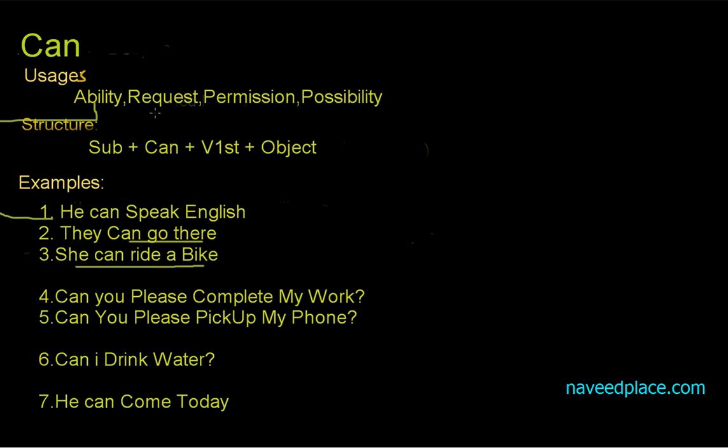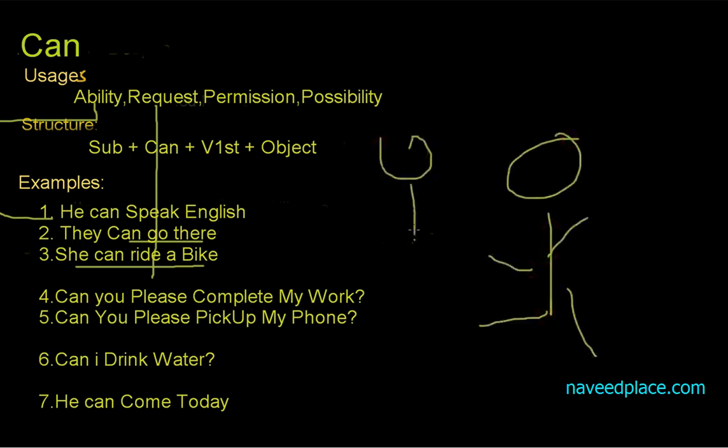Second, we have request. Can you please complete my work? This is request. For example, you are requesting someone, yaar, can you please complete my work? So whenever we request someone, we use can. Can you please pick up my phone? This is also request.